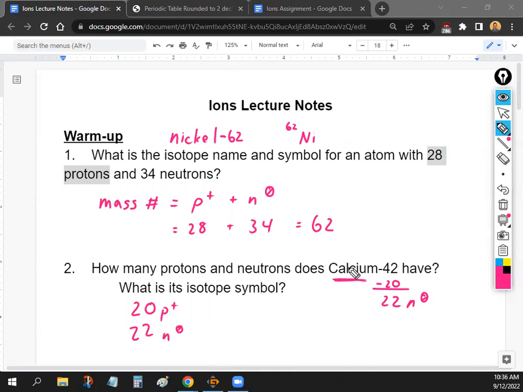Yeah, so for the symbol, we saw that calcium is Ca. And then you just take the mass number right here, 42, and put it on the top left. Okay, that's pretty much it.